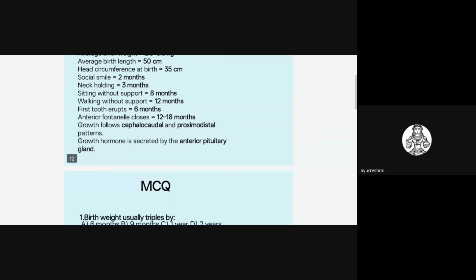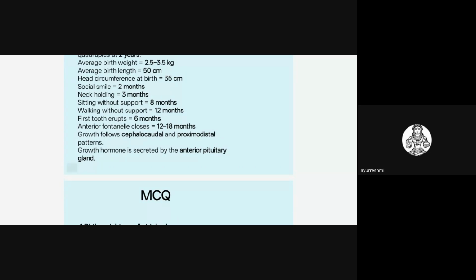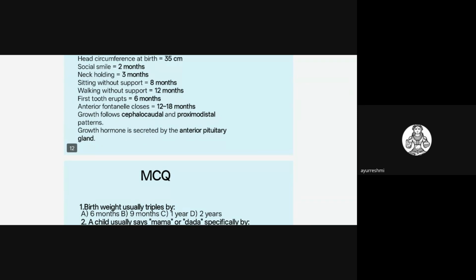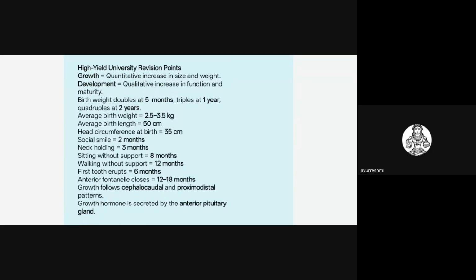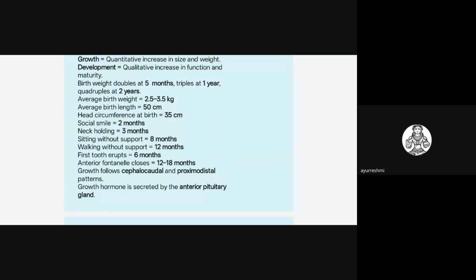And how development will be followed, that is in the cephalocaudal direction and proximodistal direction. This question also they may ask in MCQ. Growth hormone is secreted by which endocrine gland? That is the anterior pituitary gland. So these are all the high yielding university revision points you should go through with respect to MCQ, the 1 mark MCQs.